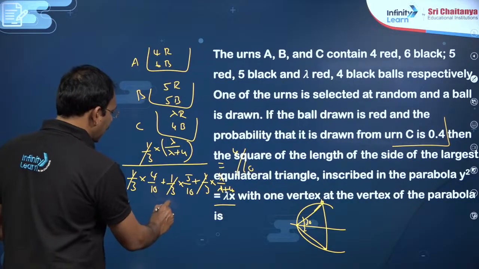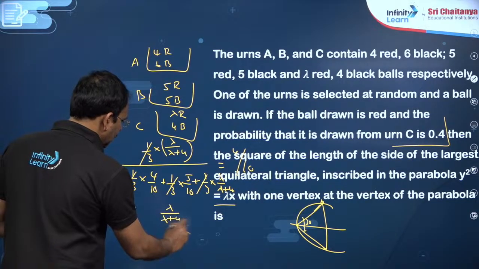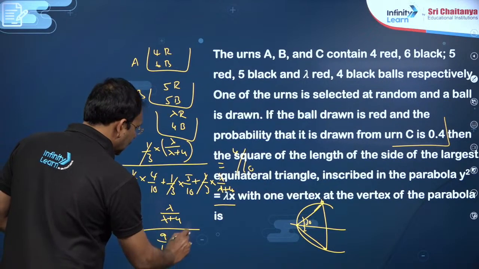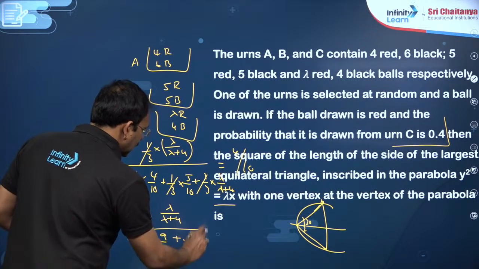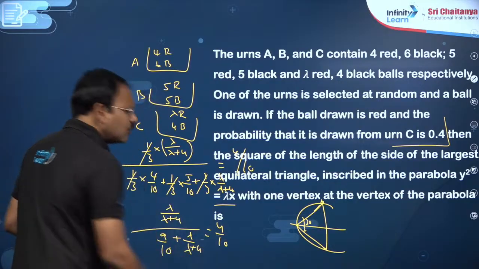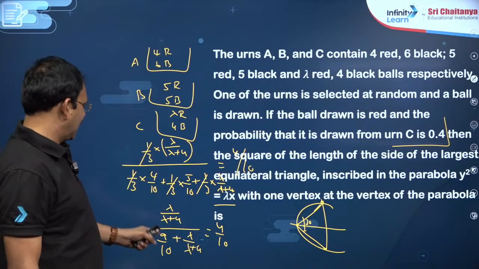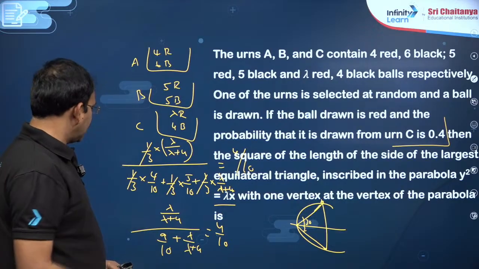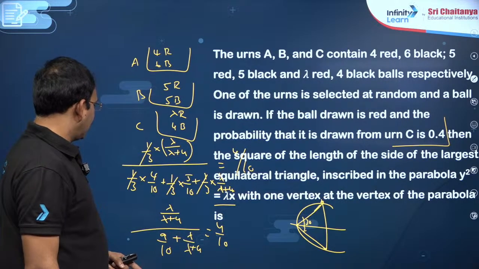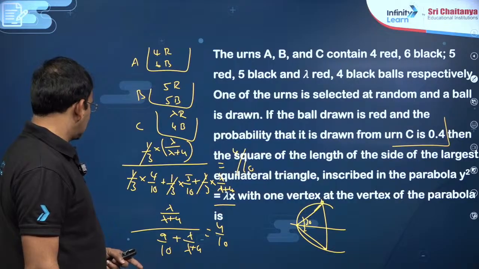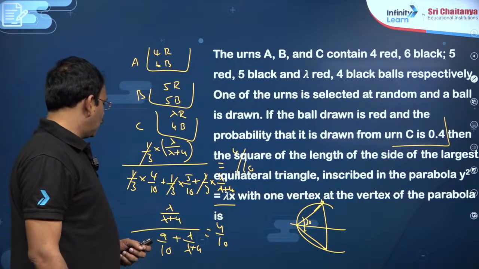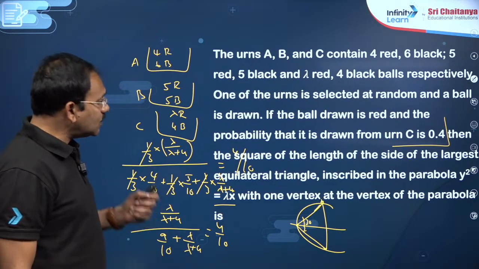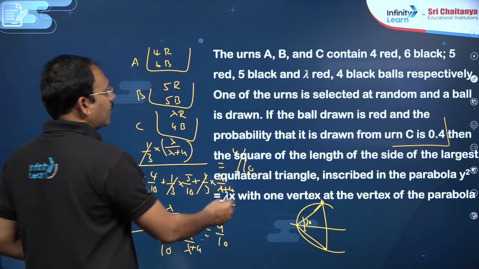So, you will get lambda by lambda plus 4 equal to 4 by 10. You just check lambda is equal to 6, because if it is 6, my dear friends, this is 6 by 15, that is 2 by 5, which is 4 by 10. Perfect. So, lambda is equal to 6, my dear friends. Once you know lambda is equal to 6, half of the problem is done.